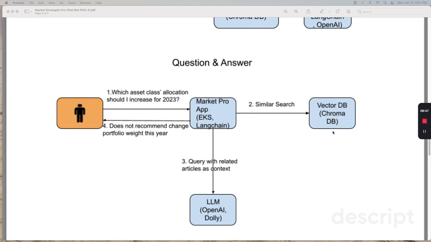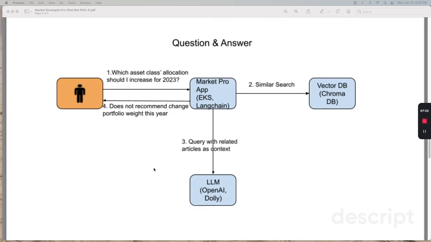You will find all the related paragraphs from the market share articles related to this question, and then feed this information as context to the large language model, OpenAI or Dolly, which is from Databricks. After they get the information, you send it back to the user. In this case, based on the POC, the answer is do not recommend changing portfolio weight this year. So do not change your allocation, your portfolio, for 2023.